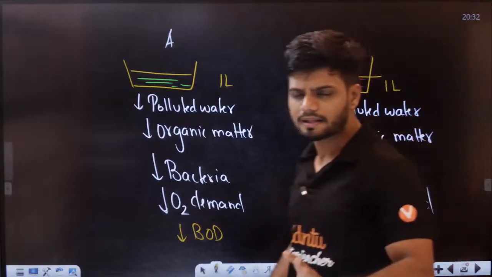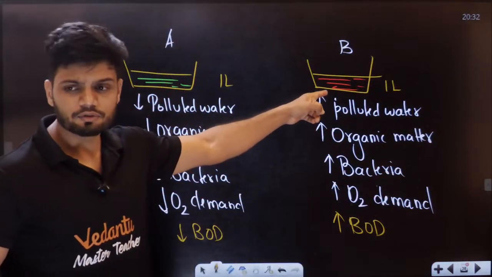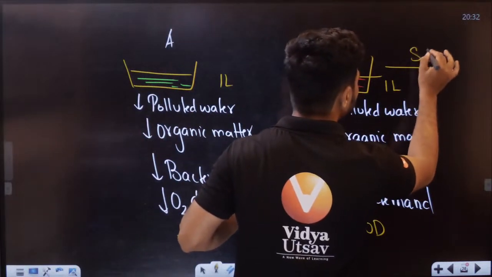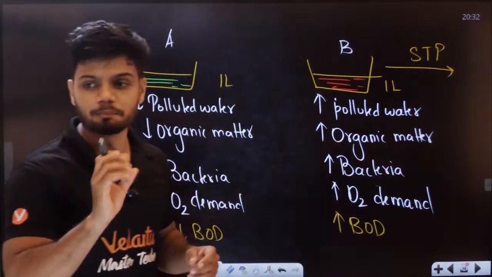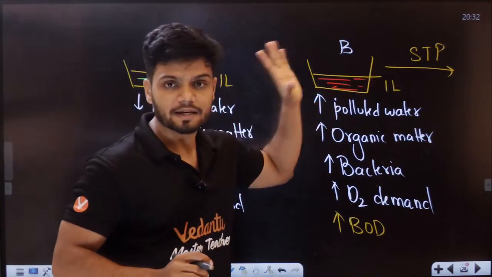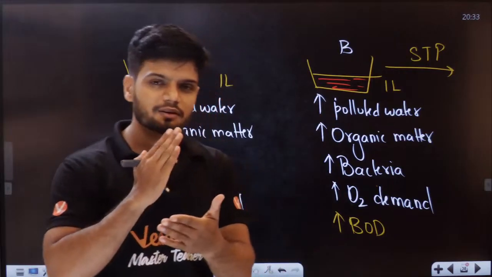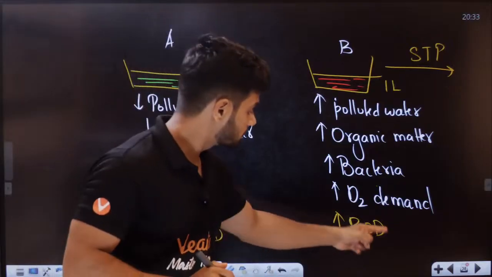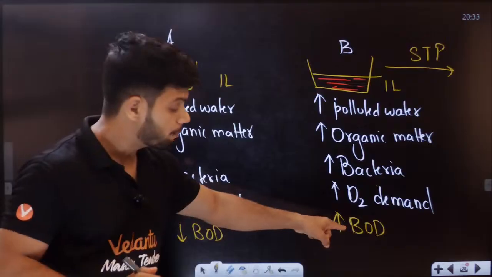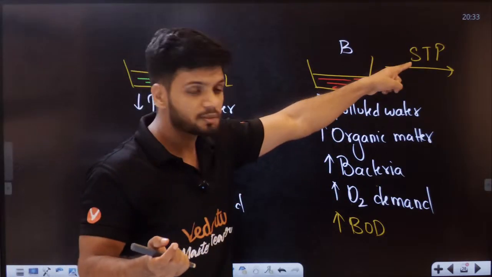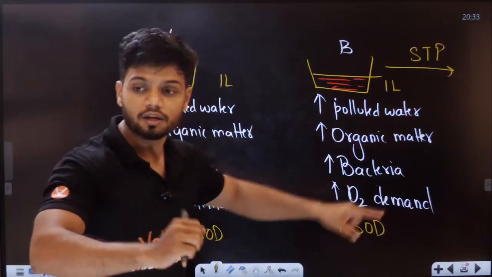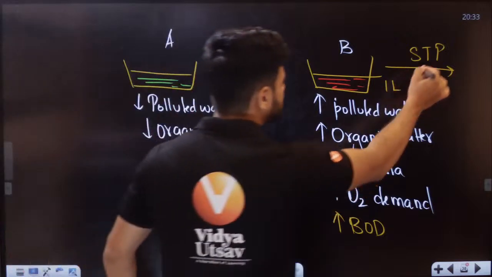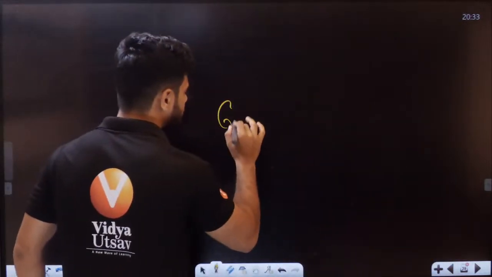So let's say I give you this very highly polluted water right now. Now this has to undergo something called STP, sewage treatment plant. So what do you think our goal is? The ultimate goal of STP is to decrease the BOD, because BOD is very high here.